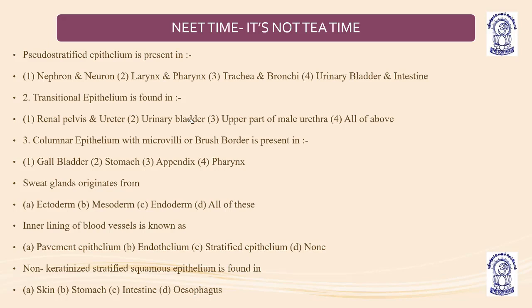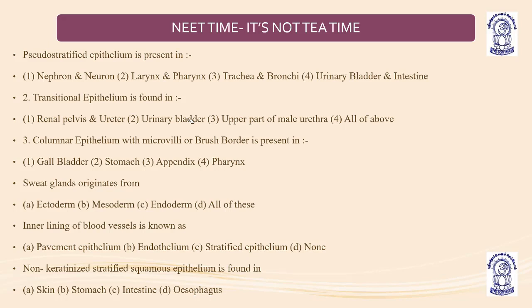These are different glands which originate from the three primordial germ layers: the ectoderm, mesoderm, and endoderm. So when we talk about sweat glands, which are a modification of the skin, they originate from the ectoderm, mesoderm, and endoderm. The answer will be all of these.